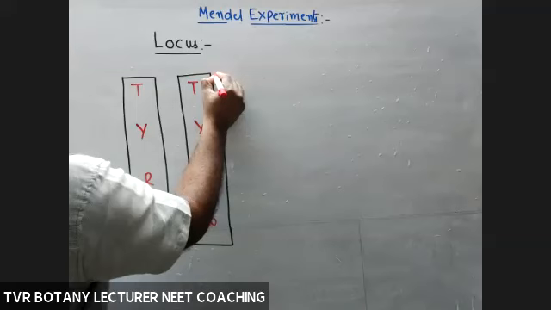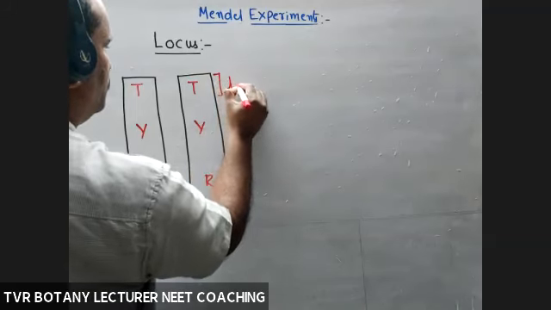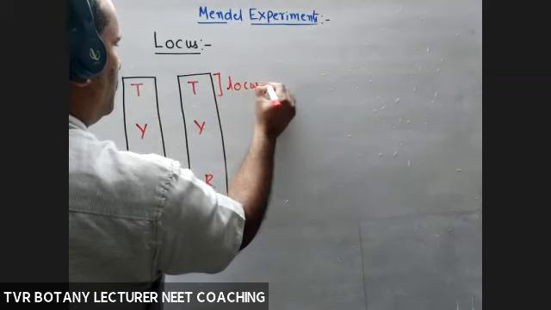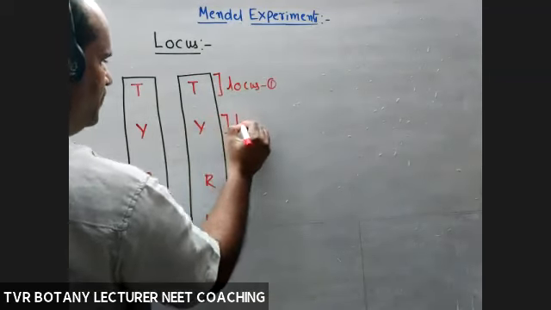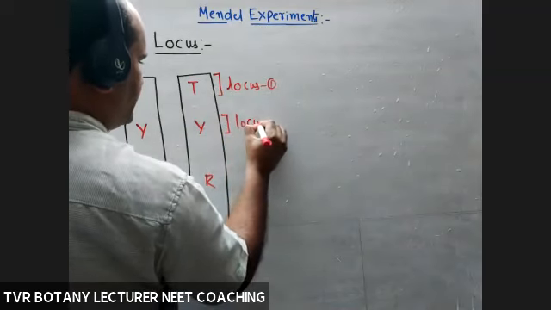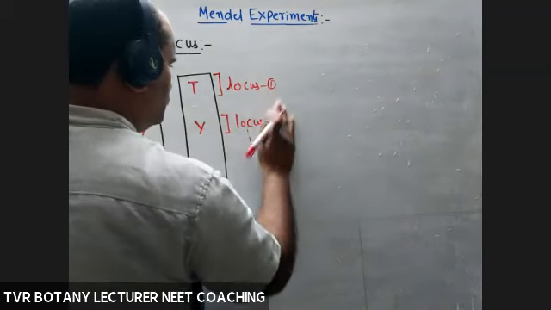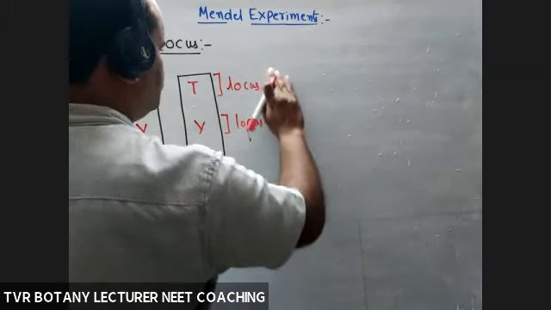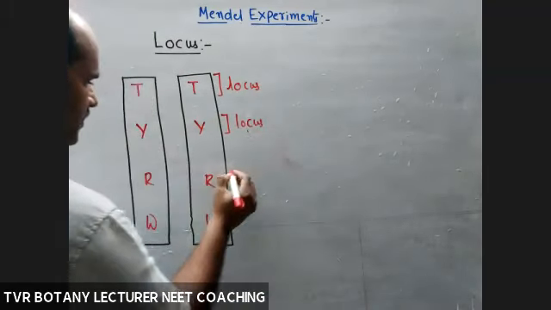So this is a locus 1. Locus 1 means the location of that gene. Locus 2. Second location, simply. Second location. Don't label it.